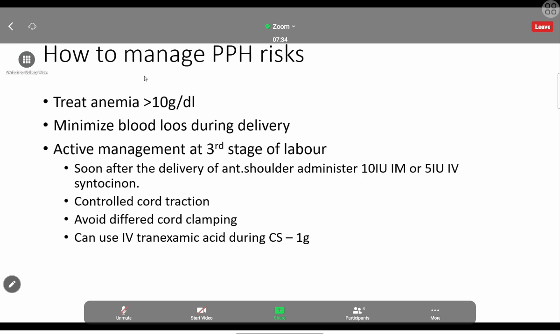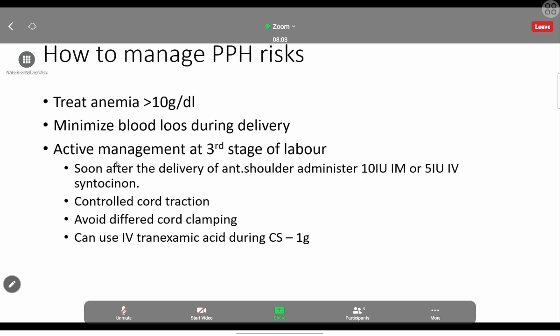And minimize the blood loss during the delivery. So we have to, as much as possible, reduce the time of the birth. Those kinds of things we can do to reduce the blood loss. Active management of the third stage of labor also minimizes the blood loss during delivery. So what are the things we are doing in the active management of the third stage of labor? You would have known that. So just for the recall, I have mentioned here.